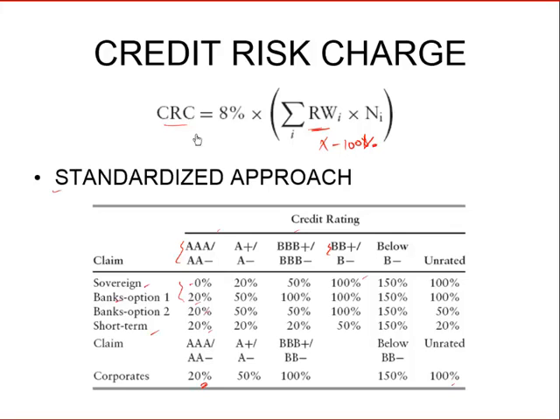The calculation was similar to the Basel I calculation, that is 8% of the risk weighted asset into the notional. However, these risk weights would be taken from the standardized tables given by Basel II. So unsophisticated banks and smaller banks who do not have the wherewithal to have big risk management teams and risk calculation teams can follow the standardized approach to calculate the credit risk charge.